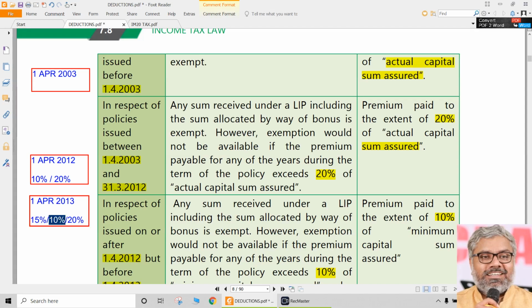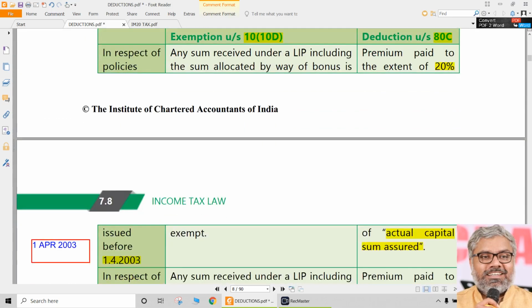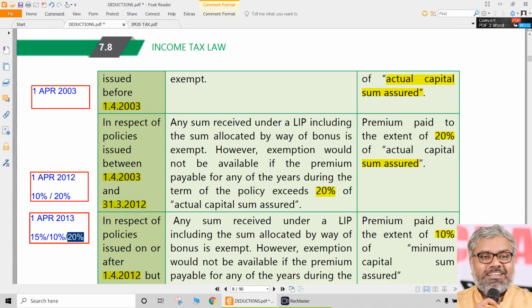For the disabled persons, the restriction is 10%. That is a very rare scenario. Already it is rare, and in that it is much rarer. But prior to 1/4/2012, same like a normal person, 20% should be the maximum amount of premium on the sum assured. That is related to section 80C restriction. So ultimately you have to remember, for a normal person 10% and 20%. For a disabled person, possibilities are 3: 15, 10 or 20.